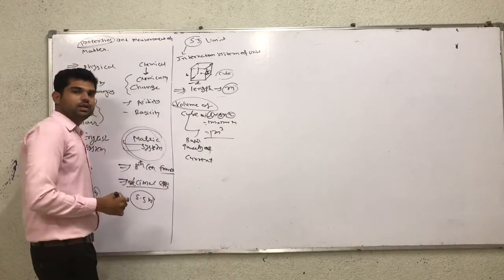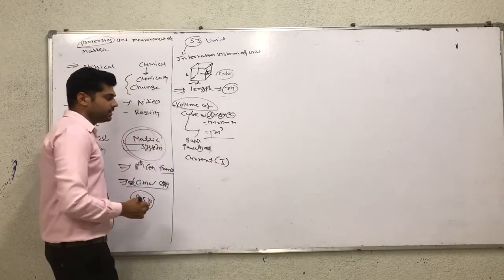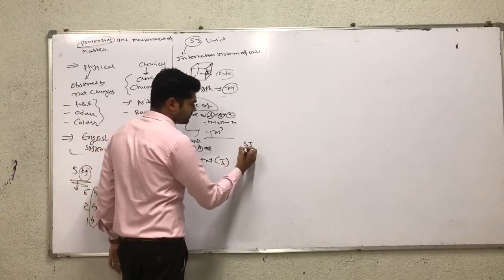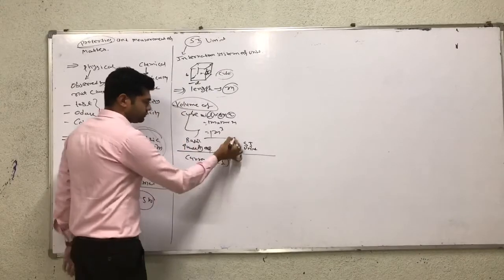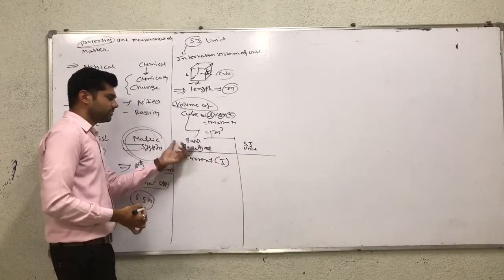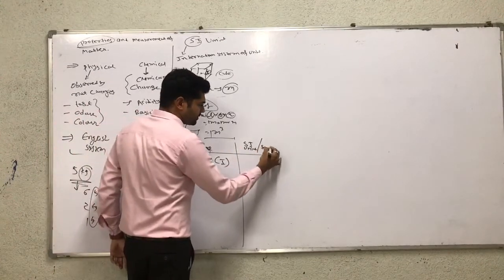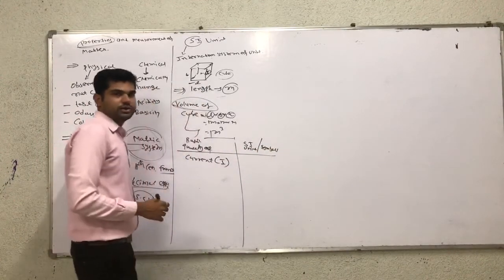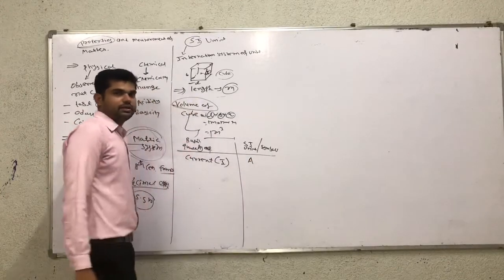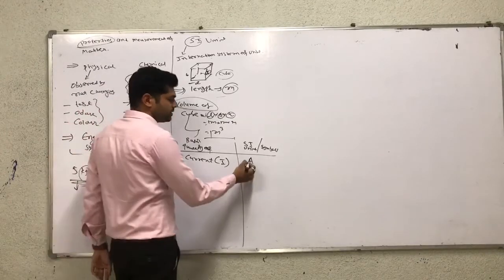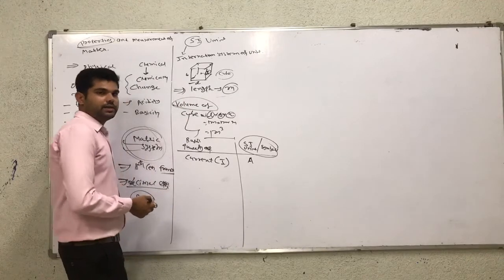The symbol of current is I, and the SI unit of current is ampere, and the symbol is A.